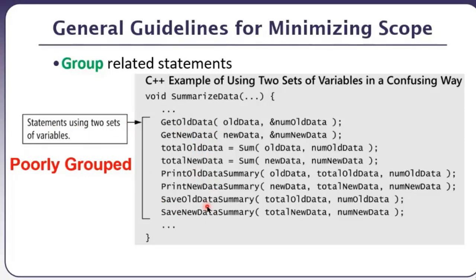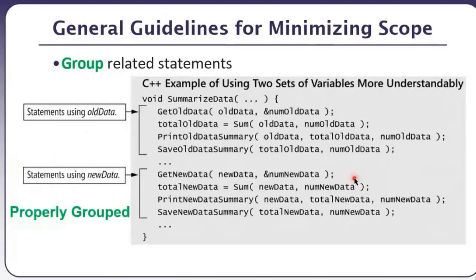जिनको देख के तो लग रहा है कि there are some repeating old data, total new data, num old data, total old data, num old data, num new data. Fine. There are a few variables which are being repeated. I see that. Okay, fine, they're related. But if I write the same code more carefully, I can properly group it into two different groups where old data and new data are separate.